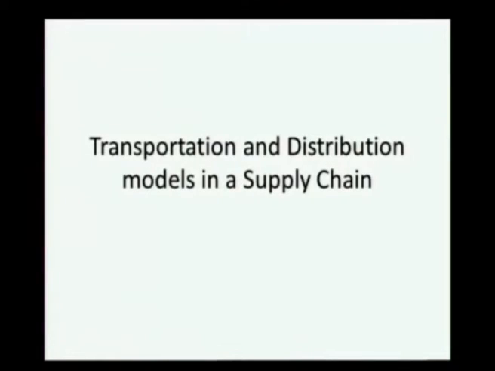The supply chain decisions we have seen can be categorized into location decisions, production decisions, inventory decisions, transportation or distribution decisions. Information related decisions also can be added to this. So, transportation and distribution decisions are among the most important decisions in planning and executing a supply chain. Distribution essentially talks about moving the manufactured items to the end customer.